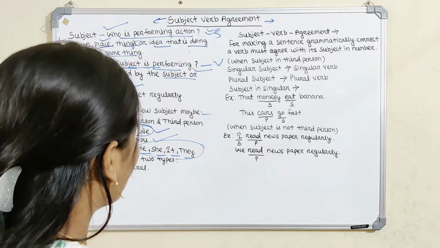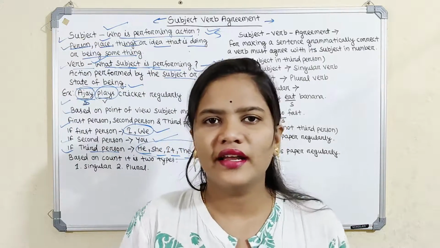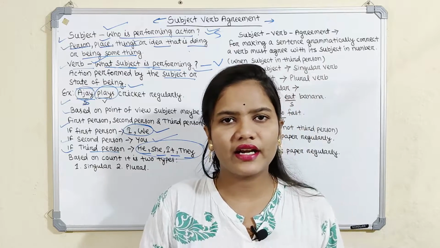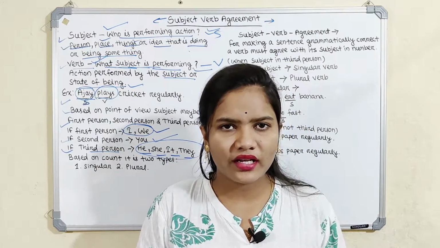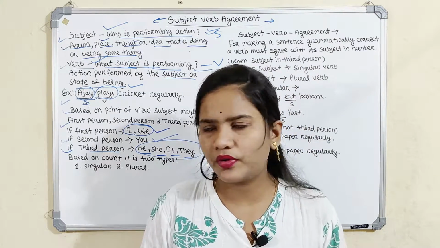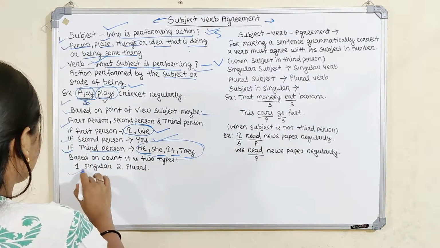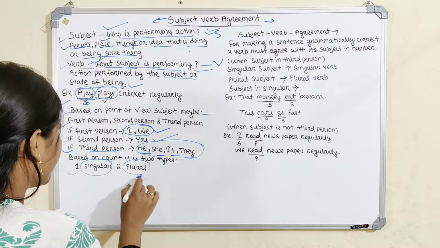Based on the count, it is of two types, that is singular and plural. Singular means it indicates only a single person, but plural means it indicates two or more persons.